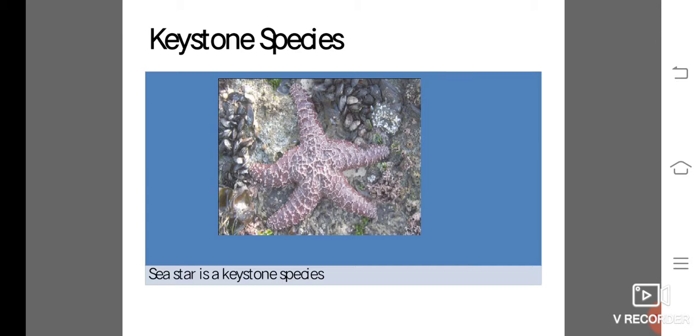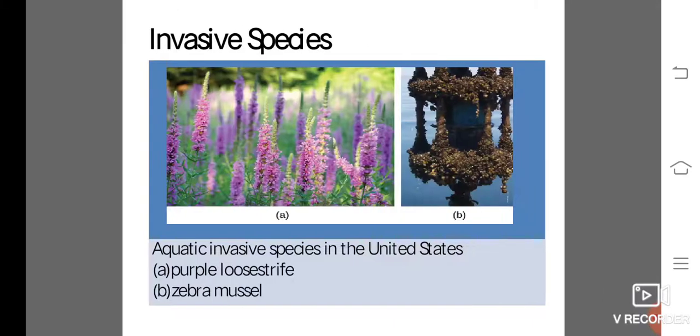Next comes the invasive species. These are the aquatic invasive species in the United States. First one is the purple loosestrife and the second one is the zebra mussel.